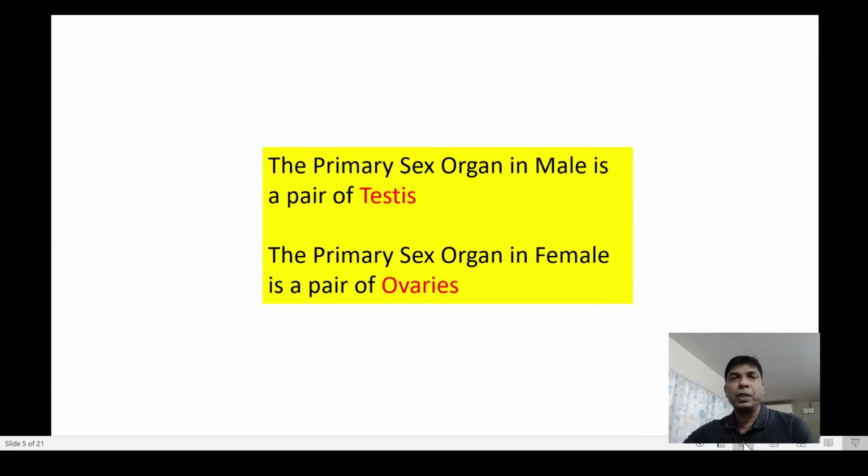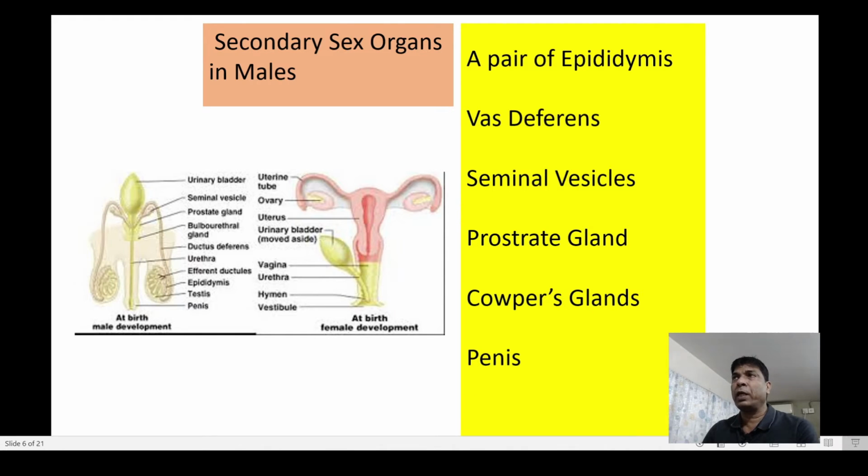The primary sex organs in case of male is a pair of testes, whereas in case of female it is a pair of ovaries. Now here you can see that these are the secondary sex organs. In case of male, a pair of epididymis, vas deferens, seminal vesicles, prostate gland, Cowper's gland, and penis.